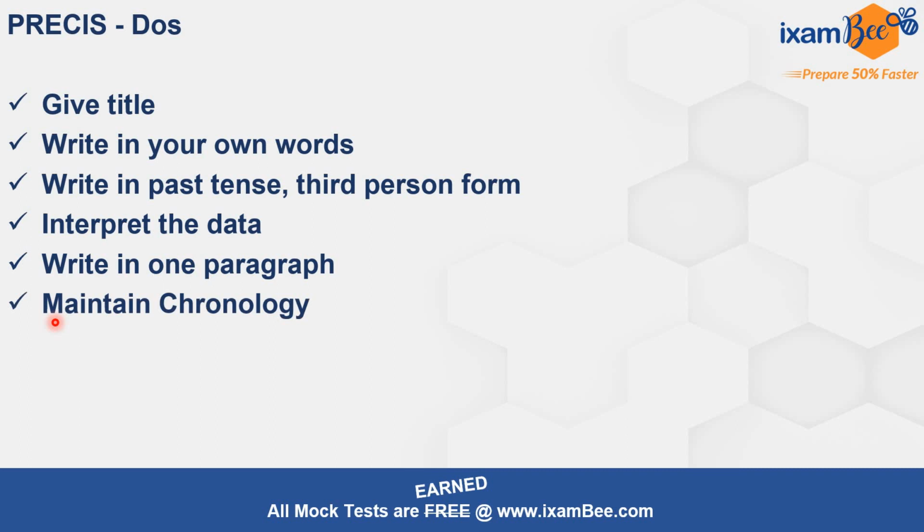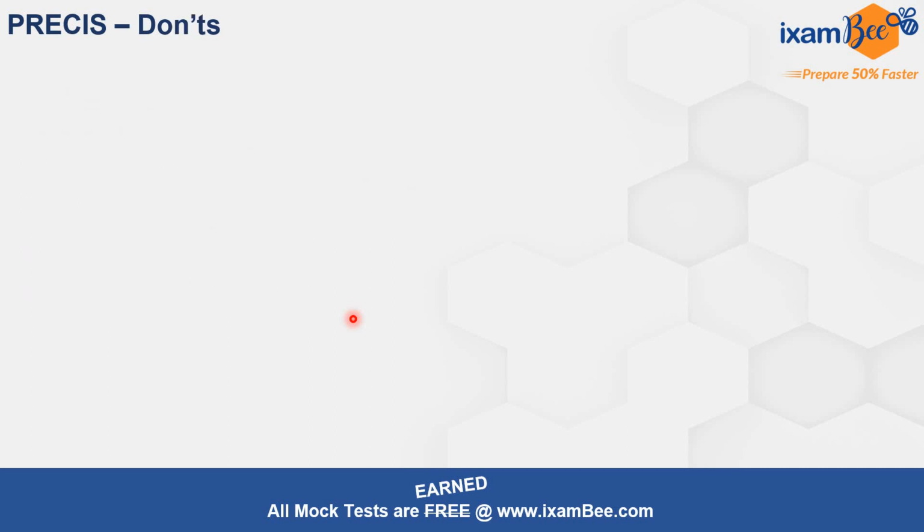Maintain chronology always. The occurrence of the scenarios or the incidents in the passage should be the same as in the PRECIS, barring only one case. There should be only one case where you manipulate the chronology of the passage in the PRECIS, and that is only when the main point, the central idea is not written. If it is not written in the starting of the passage, then you can bring it on the top in a PRECIS. Otherwise you just cannot afford to change the chronology of the passage in the PRECIS, right? So maintain it. Okay, now moving to the don'ts, right?